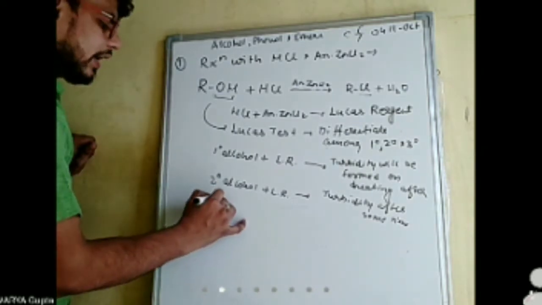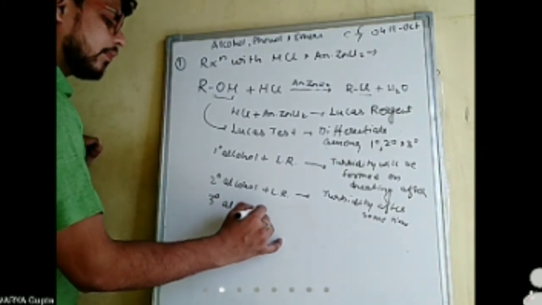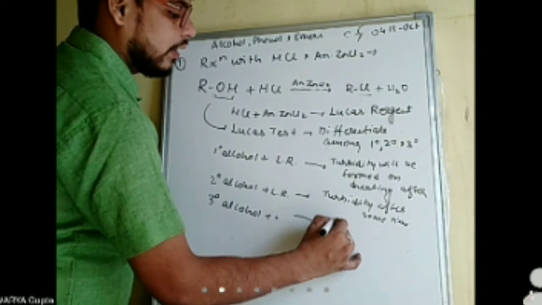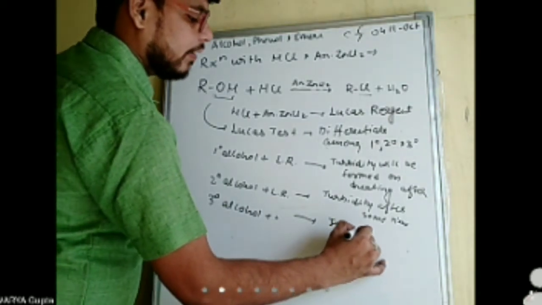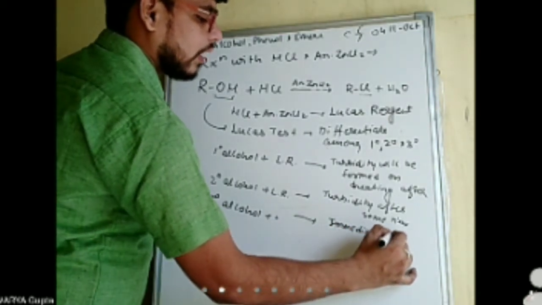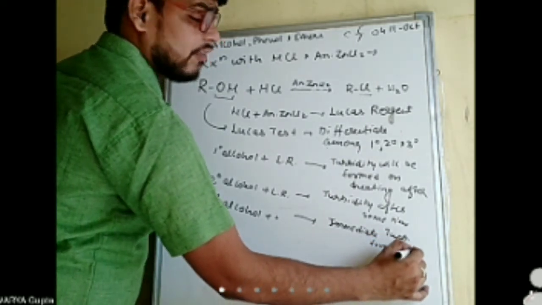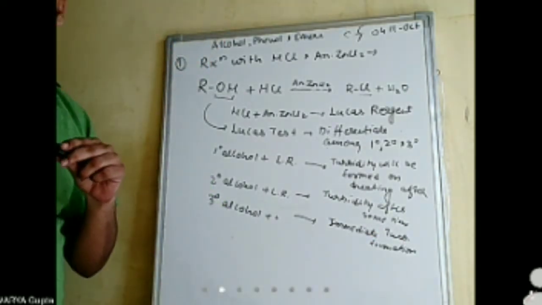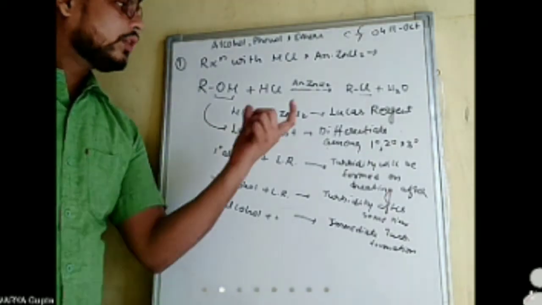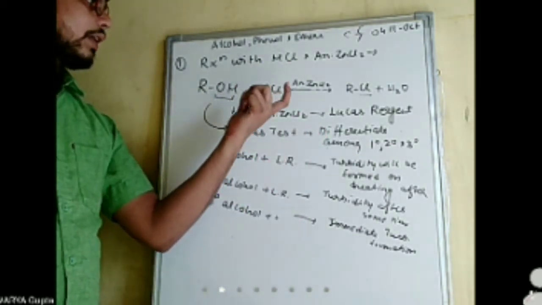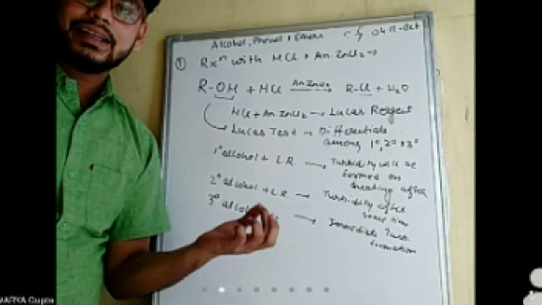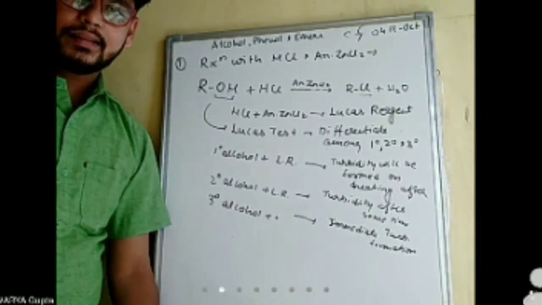But when we take tertiary alcohol with Lucas reagent, there will be immediate turbidity formation. So this is about the Lucas test and the reaction with HCl and anhydrous ZnCl2.